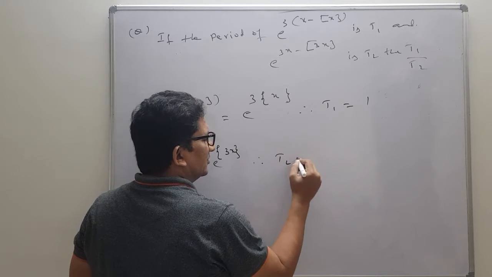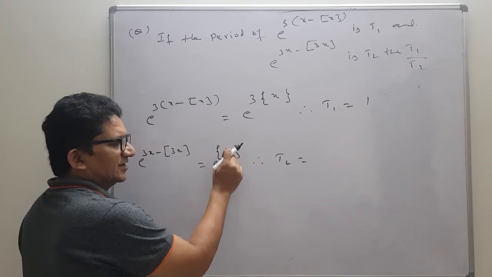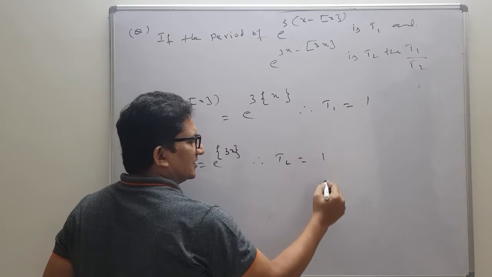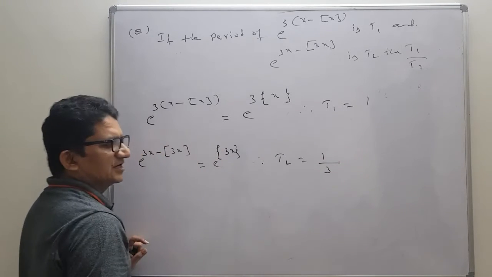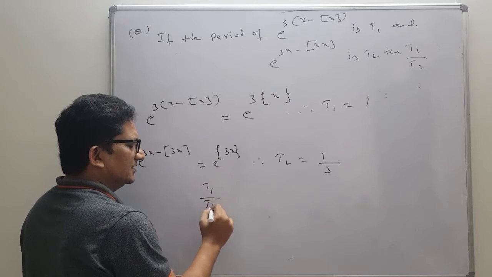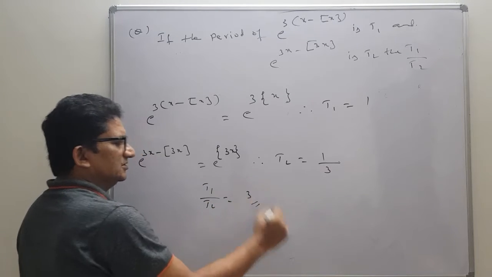Therefore, t2 means the period of this function. The fundamental period of fractional part of x is 1, but divided by the x coefficient, which is what here? 3. So we got both the values. So t1 divided by t2 equals 3 is your answer.